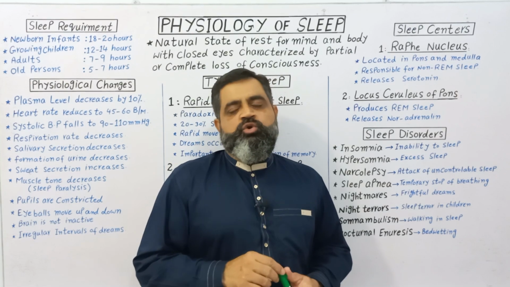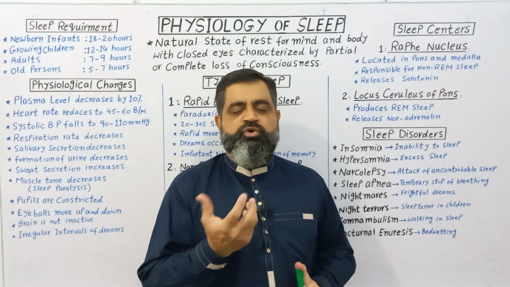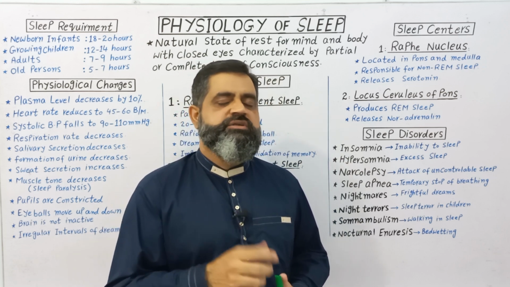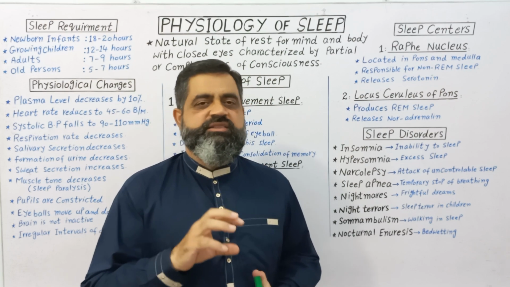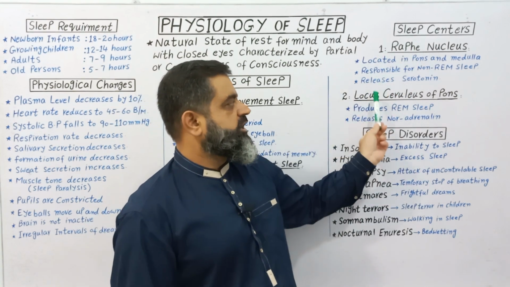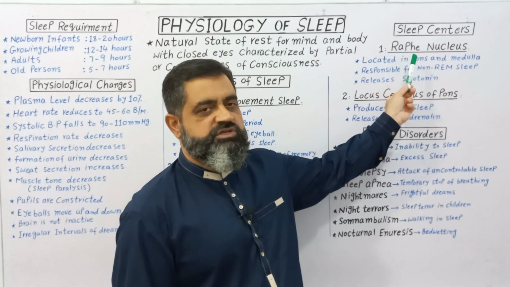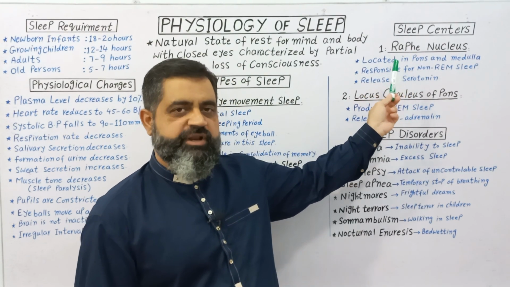Now we are going to look at the part of the brain which controls our sleep. As you know, our brain stem, which comprises the pons and medulla, and certain regions of the cortex influence our sleep periods. If we look at the sleep centers, there are two important centers. Number one is the raphe nucleus, which is located in the pons and medulla section of the brain.